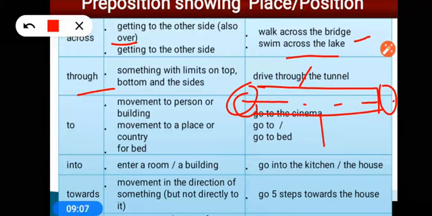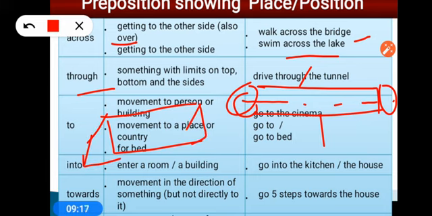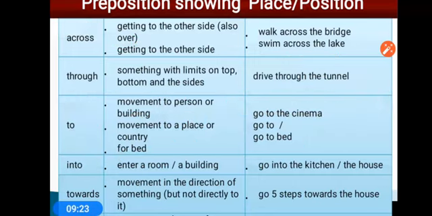Something with limits on top, bottom and sides, like a tunnel. You might have seen a tunnel. A tunnel is closed from all sides, and if something is going inside from this side to that side, then we use through. I'll show all that through pictures also, but right now I try to explain. Tomorrow once again I'll bring another video where all the things will be there.